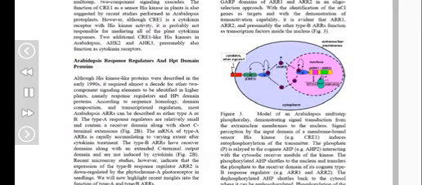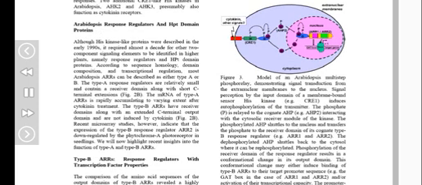Figure 3. Arabidopsis multi-step phosphorelay, demonstrating signal transduction from the extranuclear membranes to the nucleus. Signal perception by the input domain of a membrane-bound sensor His kinase, e.g. CRE1, induces autophosphorylation of the transmitter. The phosphate P is relayed to the cognate AHP, e.g. AHP2, interacting with the cytosolic receiver module of the kinase. The phosphorylated AHP shuttles to the nucleus and transfers the phosphate to the receiver domain of its cognate type B response regulator, e.g. ARR1 and ARR2. Dephosphorylated AHP shuttles back to the cytosol where it can be rephosphorylated.